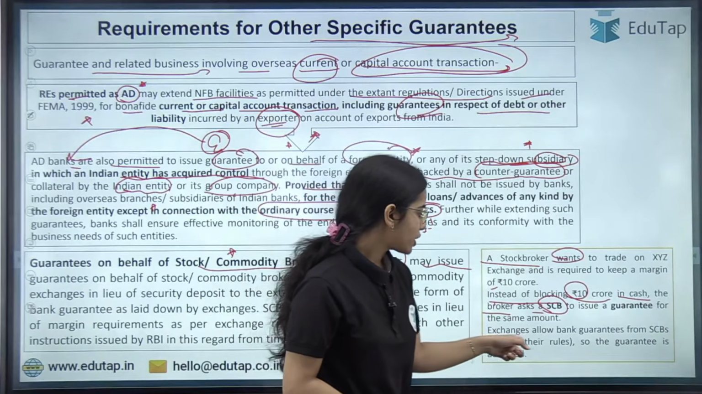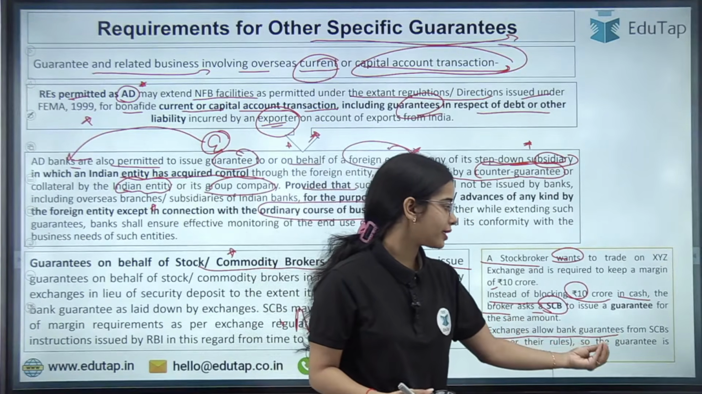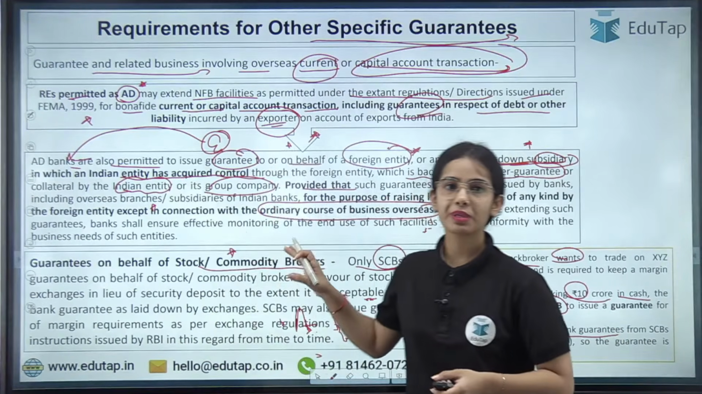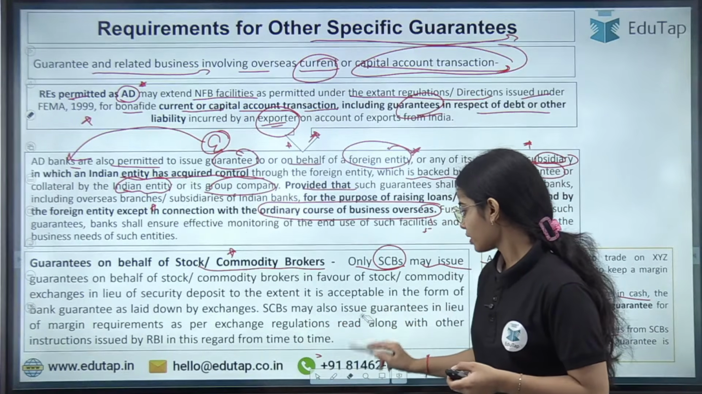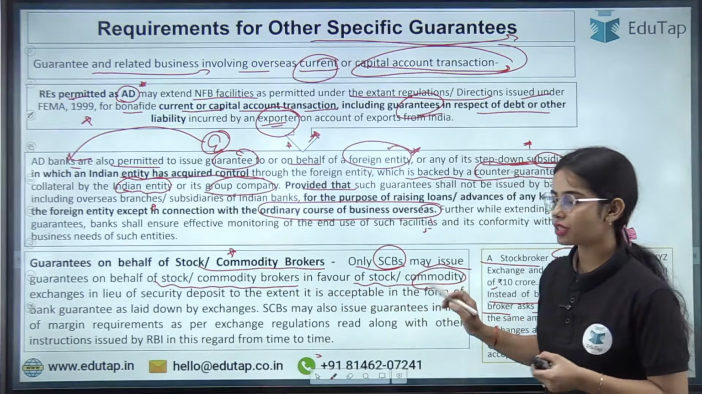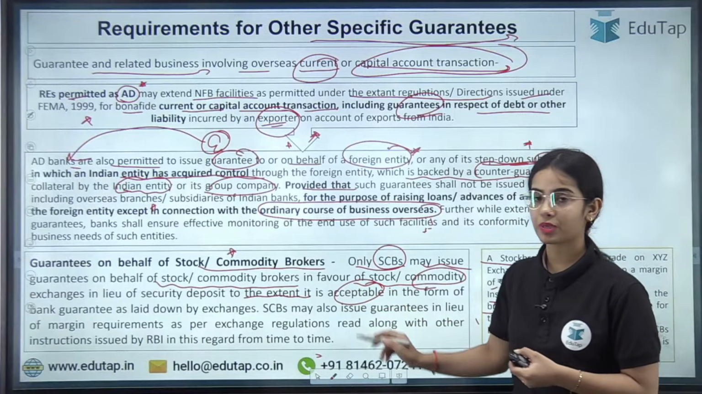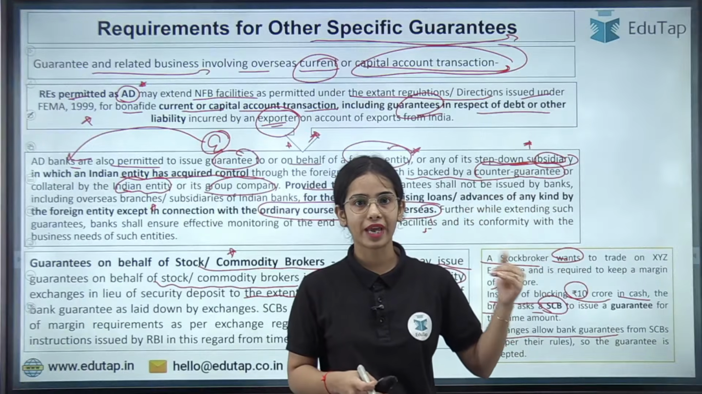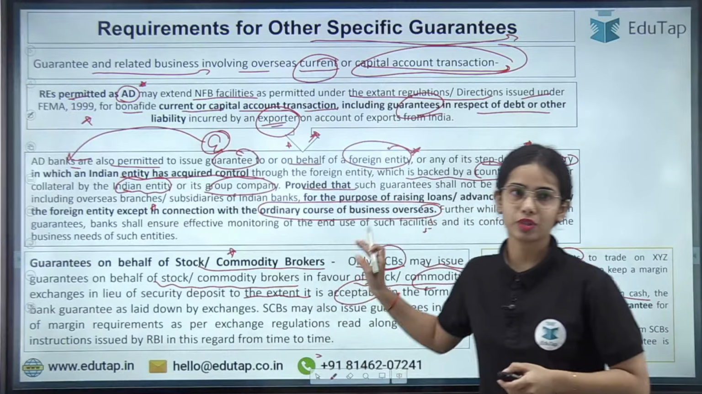Okay, so exchanges allow bank guarantees. The stock exchanges, NSE, BSE and such, can allow bank guarantees from the scheduled commercial bank. They also have certain rules and regulations that have to be followed. So basically the scheduled commercial bank can provide guarantees on behalf of the stock or commodity brokers in favor of the stock exchanges and commodity exchanges, in lieu of security deposit, to the extent that is acceptable to the stock exchanges. Stock exchanges do not accept hundreds of crores of guarantees. The exchanges also have certain limits on what guarantee they can accept. So this is the idea.